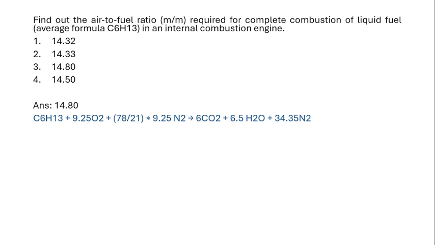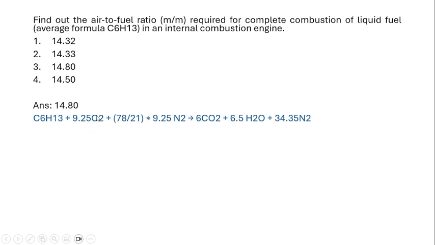Now we are going to balance this stoichiometric equation, in which you have to balance the carbon first. You have 6 carbon in the fuel, so 6 carbon dioxide should be produced. And then we have to balance the oxygen. In this one, 6 carbon dioxide is removed and 13 hydrogen are there. So 6.5 H2O should be released from this reaction. So here 6 into 2, so 12 oxygen is there and again 6.5. So 12 plus 6.5 is 18.5. So 18.5 amount of oxygen is there. So 9.25 O2 is getting reacted.